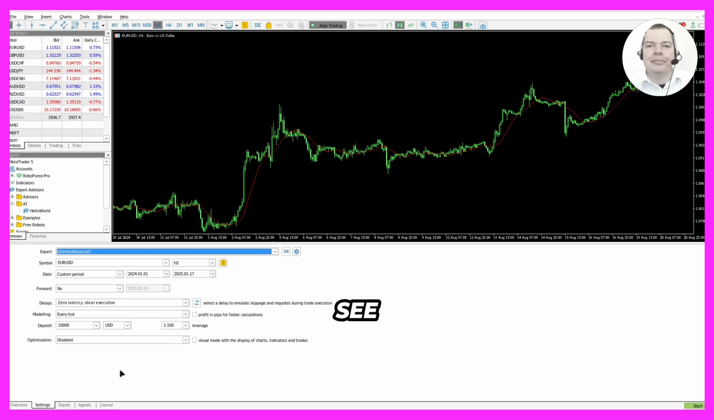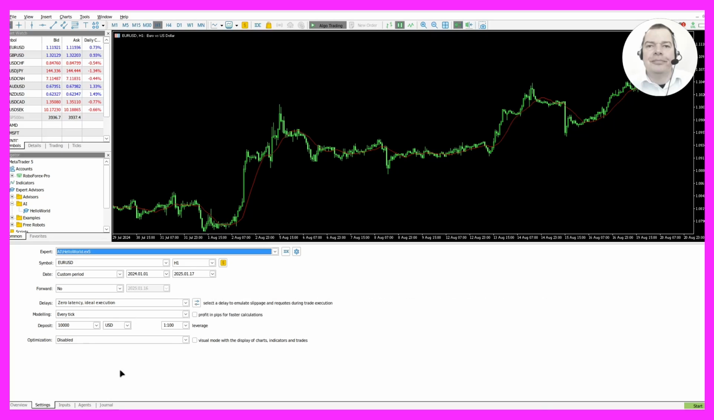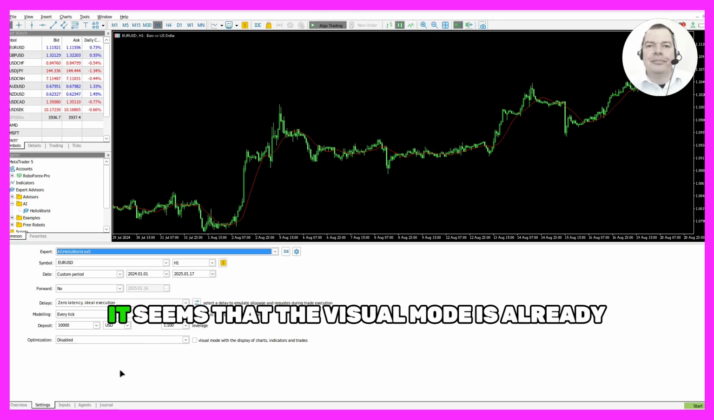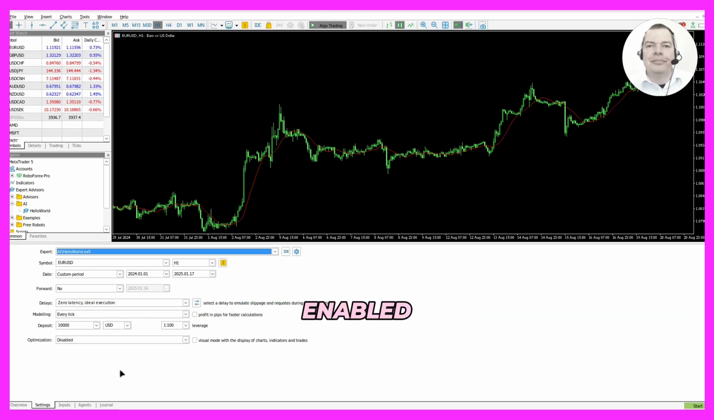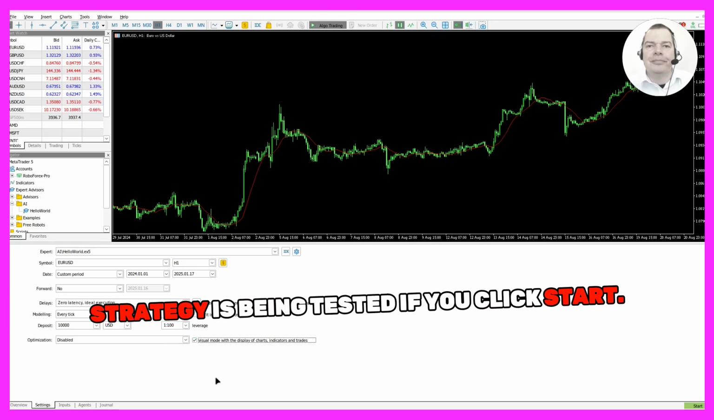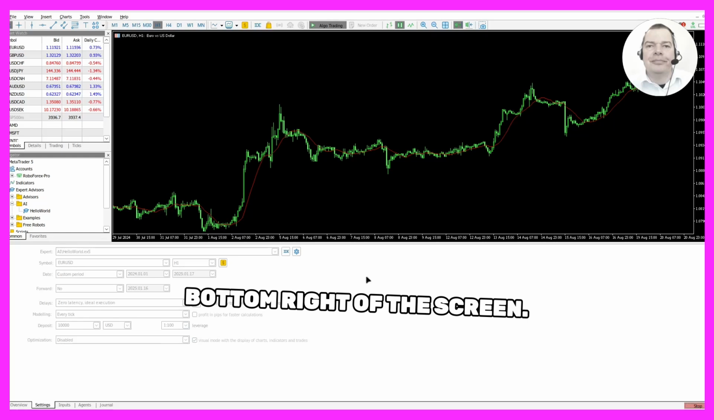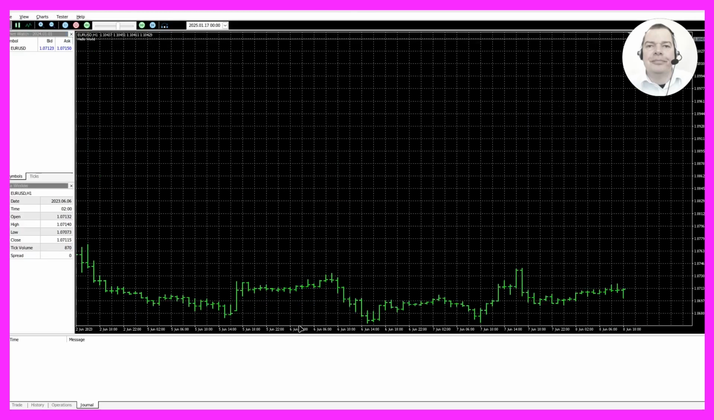I would like to see what's on the screen. Do I need to activate anything? It seems that the visual mode is already enabled, and you should see the trading chart as the strategy is being tested if you click Start. You can now click the Start button on the bottom right of the screen. Would you like to start the strategy test?